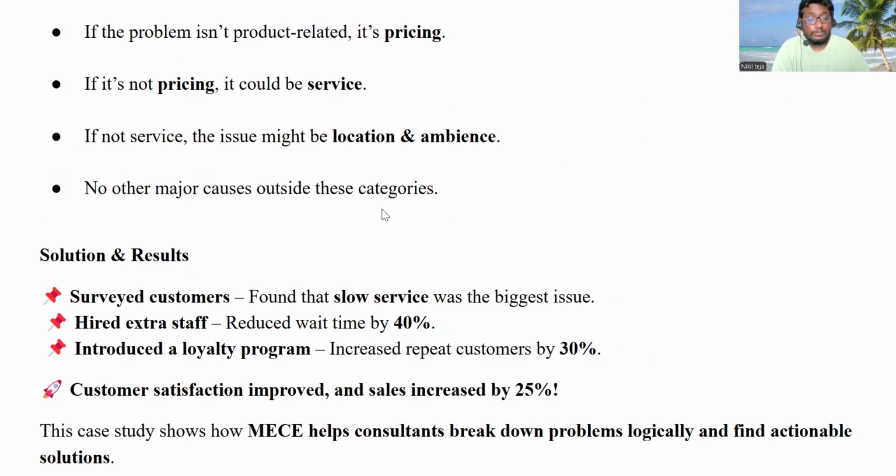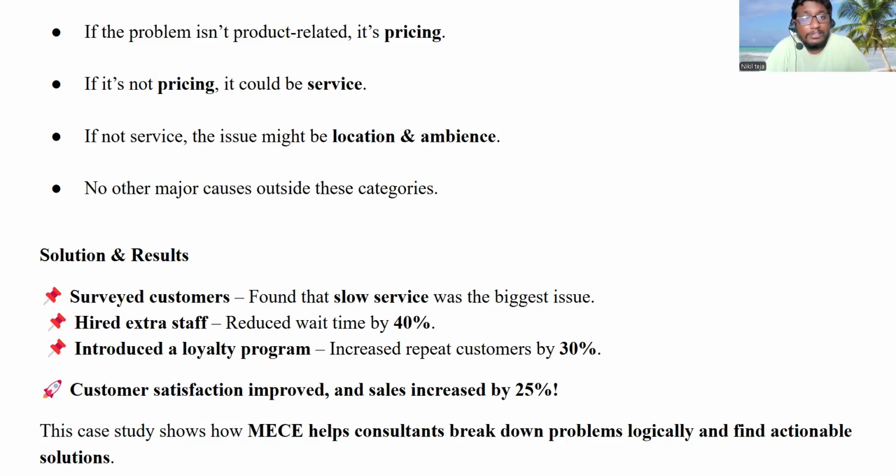If the problem isn't product related, it's pricing related. If it is not pricing, it could be service. If it is not service, the issue might be location or ambience. As simple as that. If one reason is not the cause of the drop, there may be a second reason.